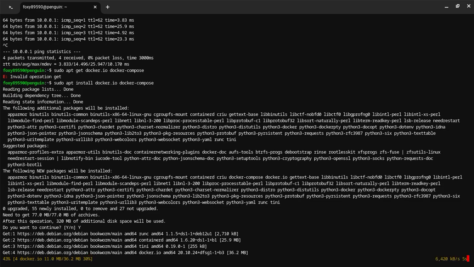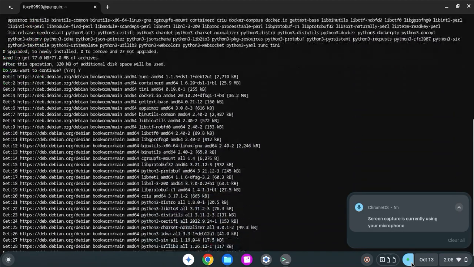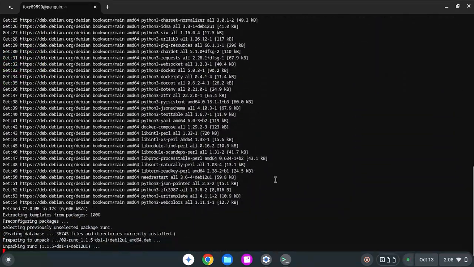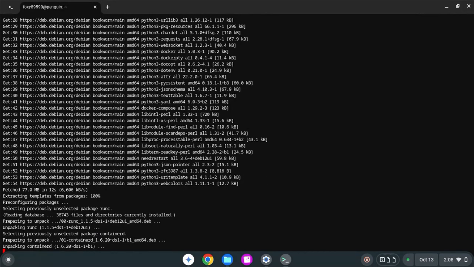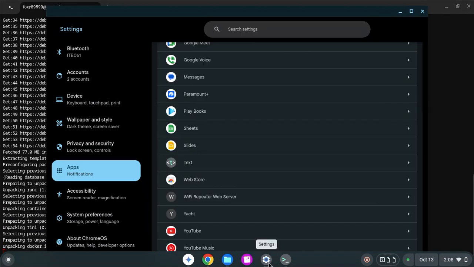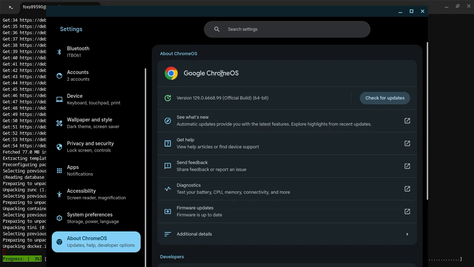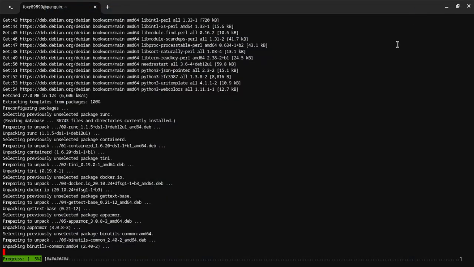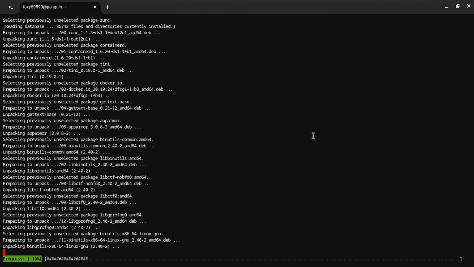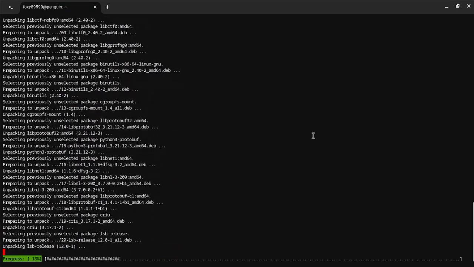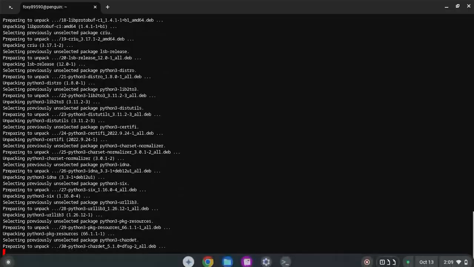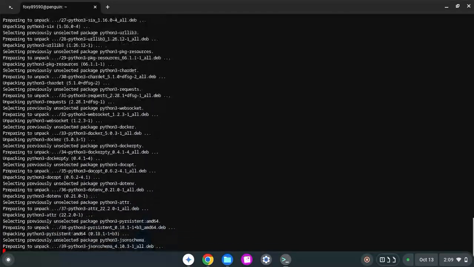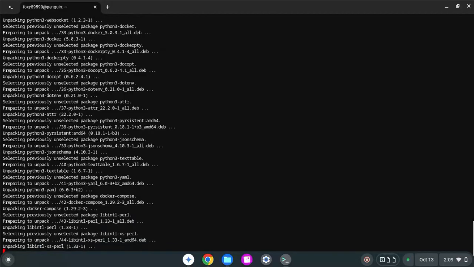Now, this is on Chrome OS. If you don't know what Chrome OS is, I'll get you all caught up in a future video. But quick recap, Chrome OS is basically an operating system for Chrome devices. Of course, this is Chrome OS Flex, not the original Chrome OS that ships on a computer. This is Chrome OS Flex, which you're able to install on any computer despite not having a Chrome device.